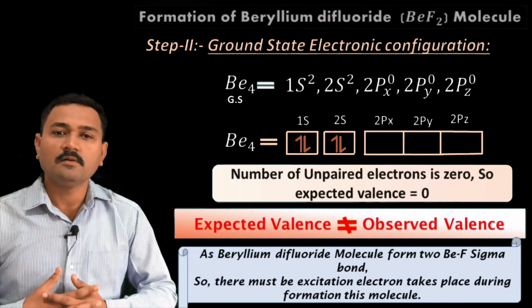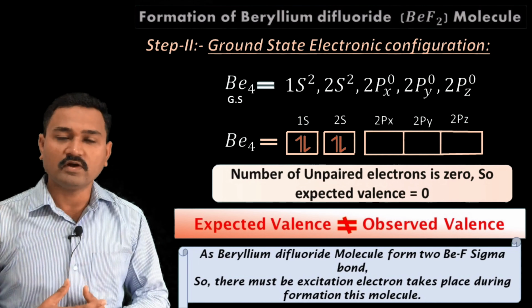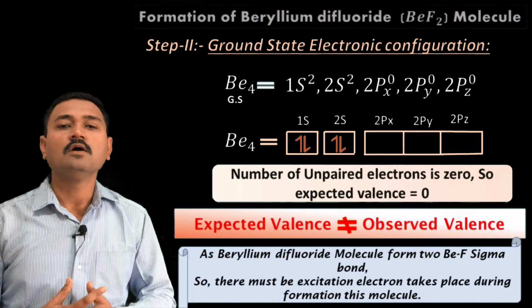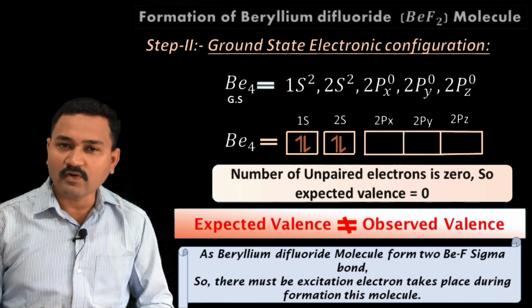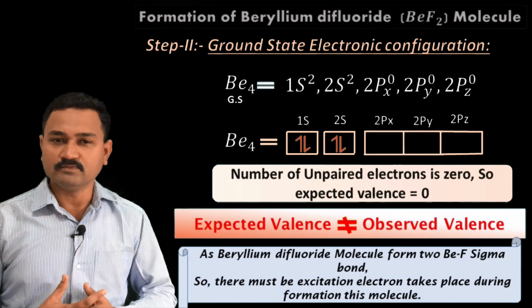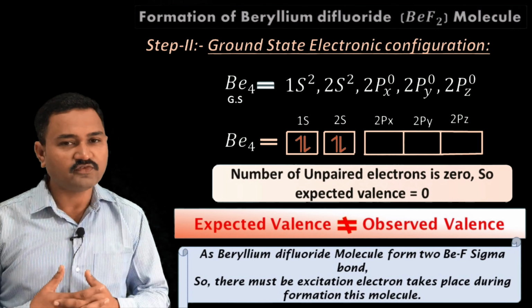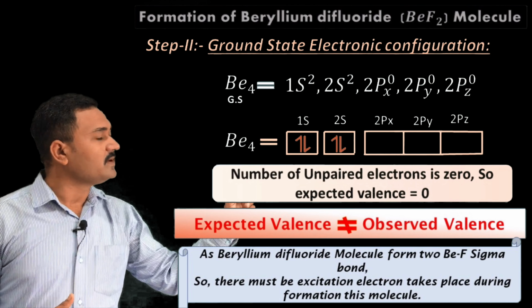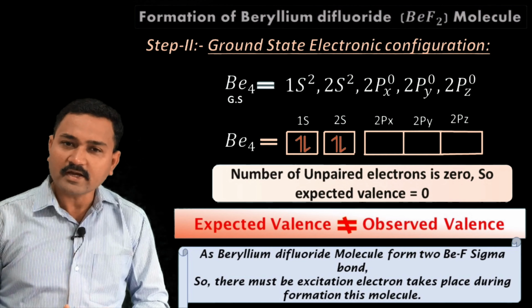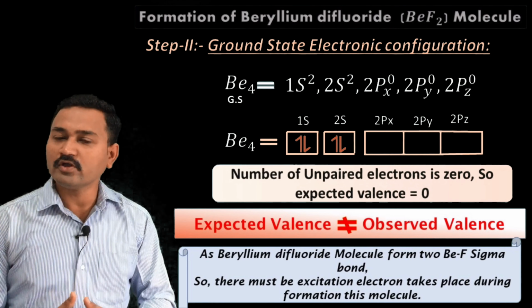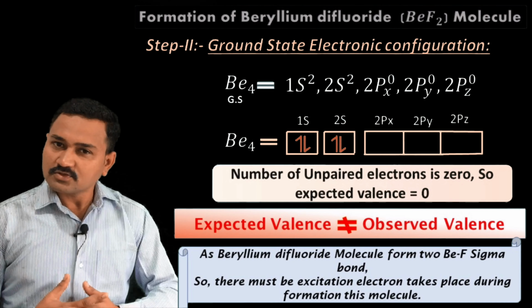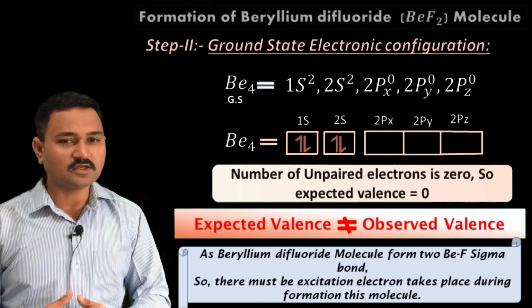Beryllium has atomic number 4, so its ground state electronic configuration will be 1s2, 2s2, then 2px0, 2py0 and 2pz0. By observing this ground state electronic configuration, we know that beryllium contains no unpaired electron, so the expected valency will be 0.